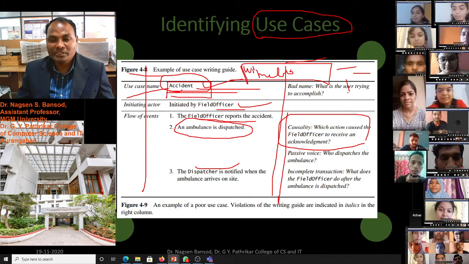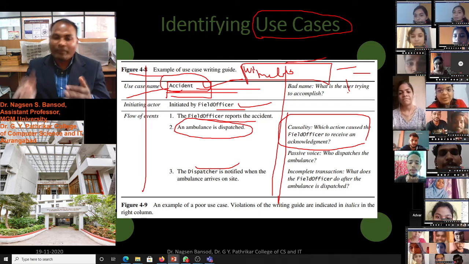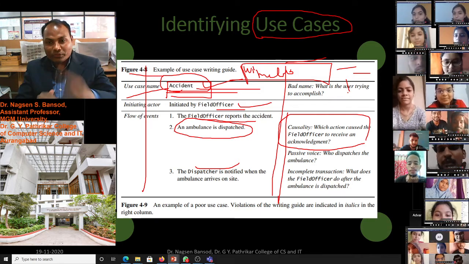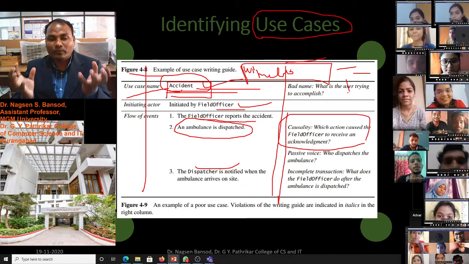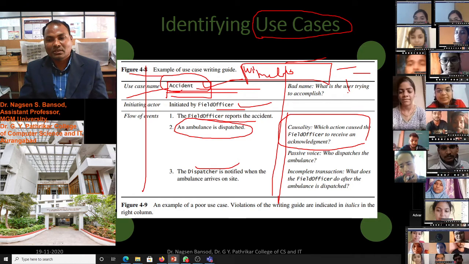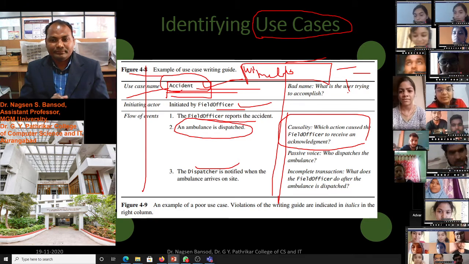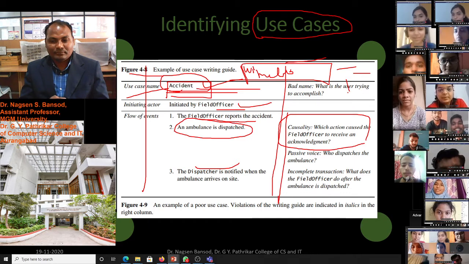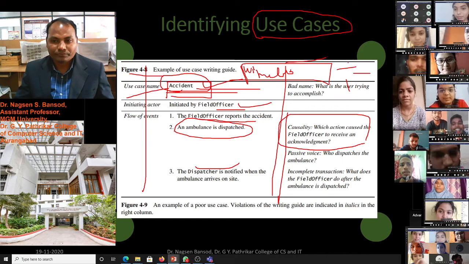Use cases means processes. What process is performed by the software and what process is performed by the user, all those processes are called use cases. Are you getting it, Ashia? Yes, sir. Okay.